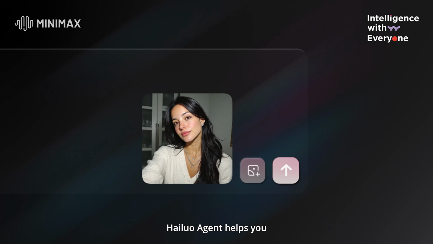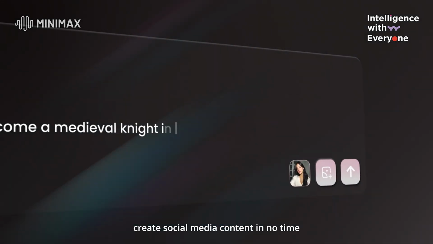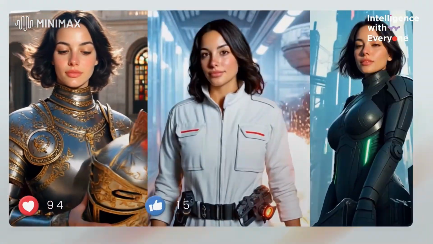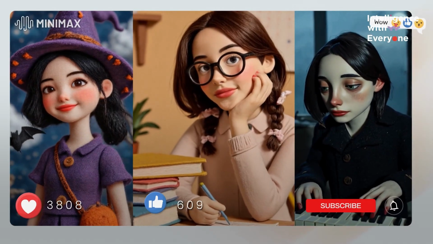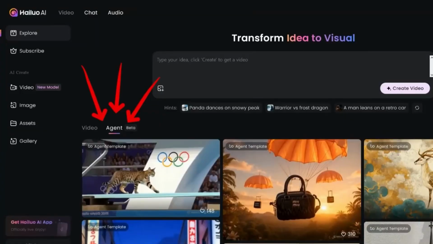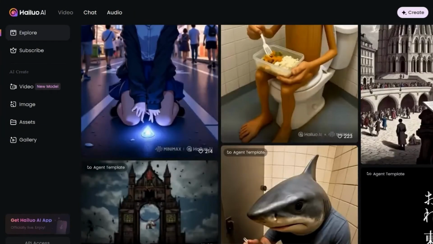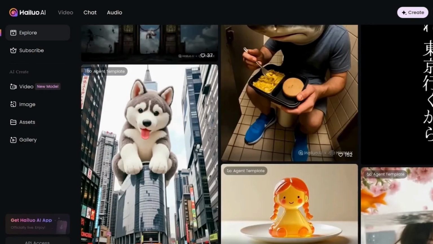In the latter half of the year, MiniMax Video Agent will gradually introduce semi-automated custom videos and fully automated video generation features, truly realizing the vision from creativity to video. Visit the Hailuo website and select the Agent tab in the video generation mode. You can choose a video template from the list to start creating based on your needs.